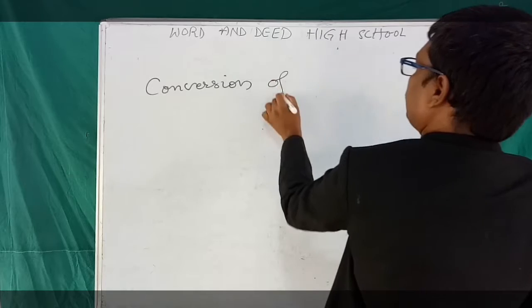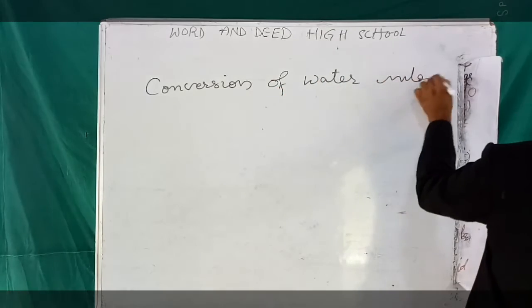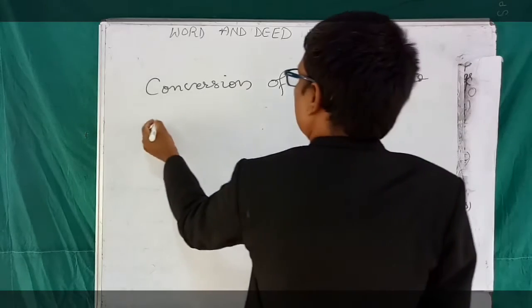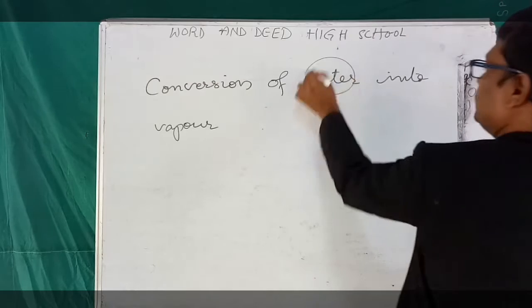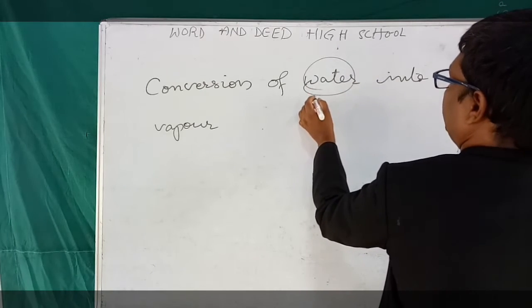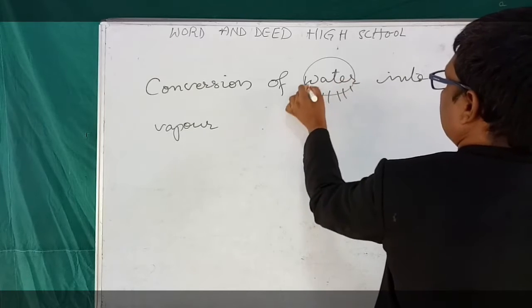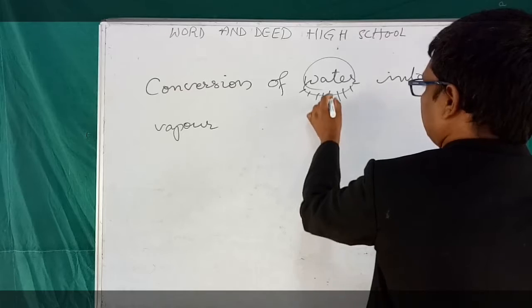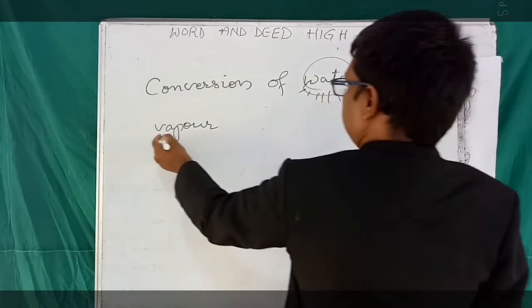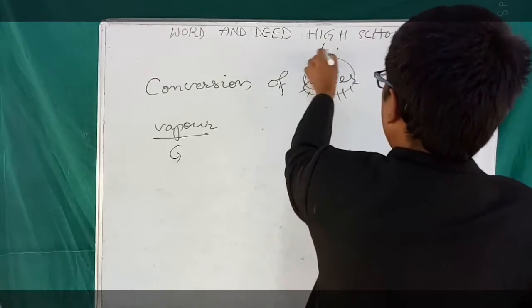Conversion of water into vapor. A big water drop is broken into small droplets. Those droplets of water are nothing but vapor, which is in gaseous form, while this is in liquid form.